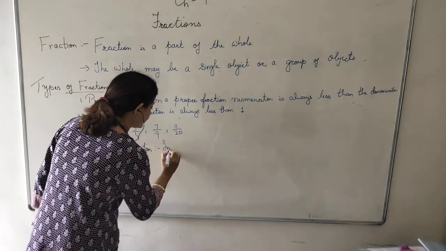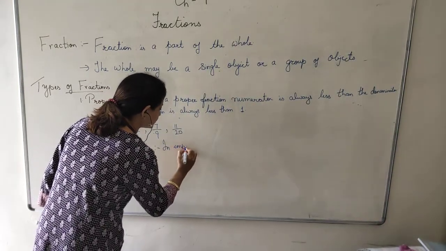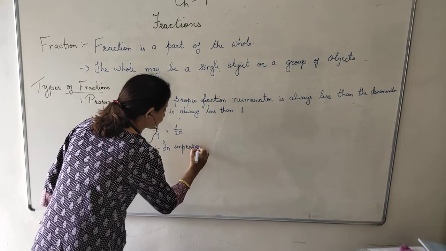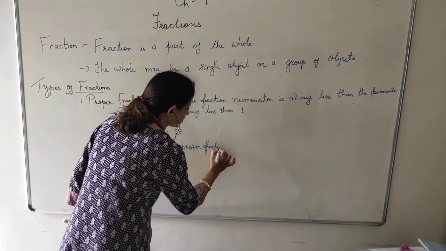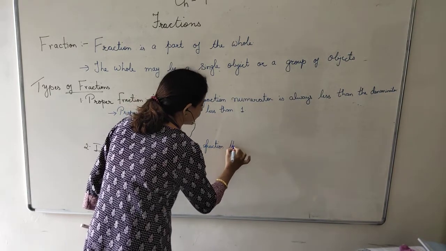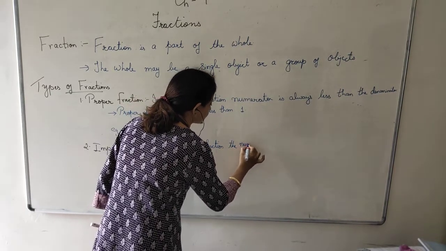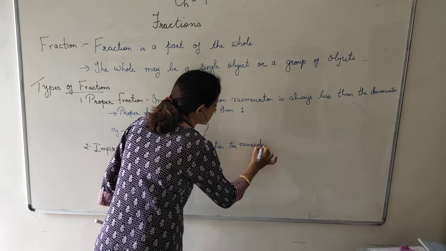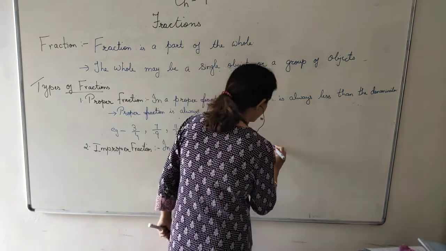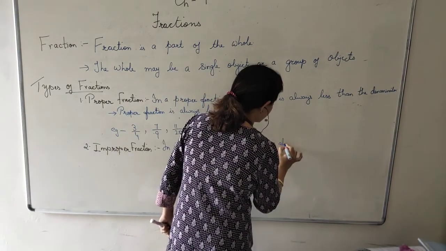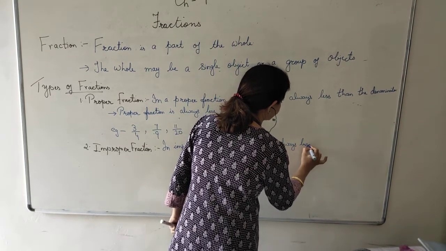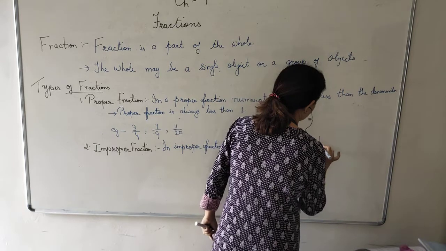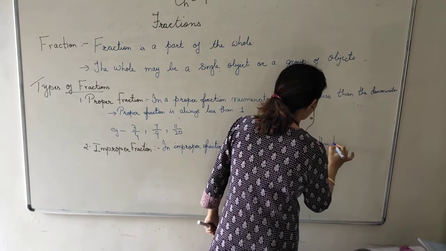In improper fraction the numerator is always bigger than the denominator.